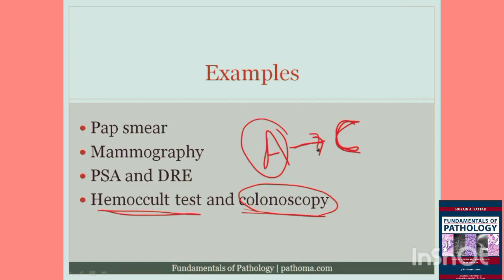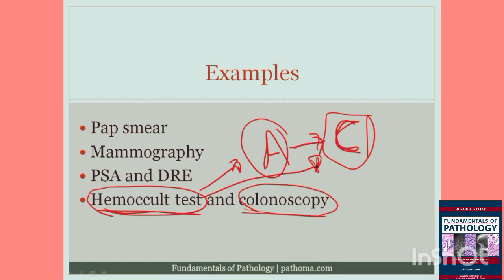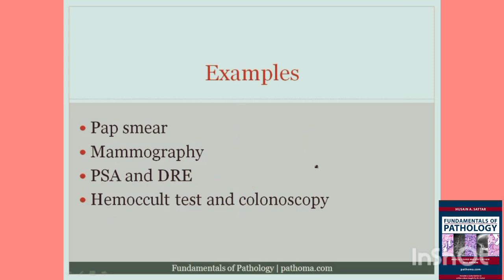Another benefit of colonoscopy is if the patient happens to have a cancer, we hope to catch the cancer before clinical symptoms are found. And the same with the Hemocult test. The Hemocult test has the ability to detect occult blood within the stool, and that occult blood could be indicative of a large adenoma, or it could be indicative of a carcinoma. And so we want to catch adenomas before they become carcinoma, or we'd like to catch carcinoma before it actually produces clinical symptoms.